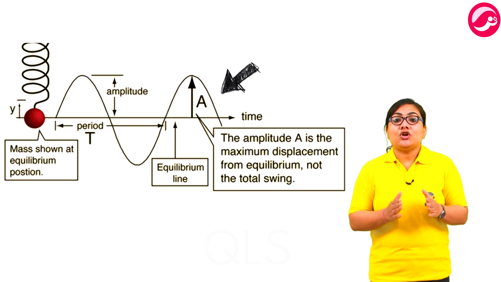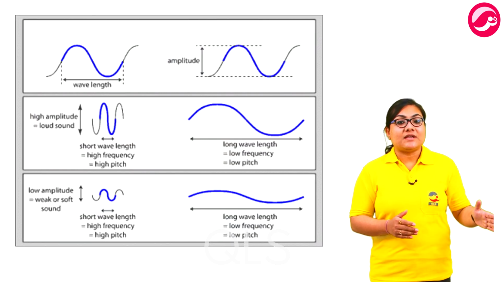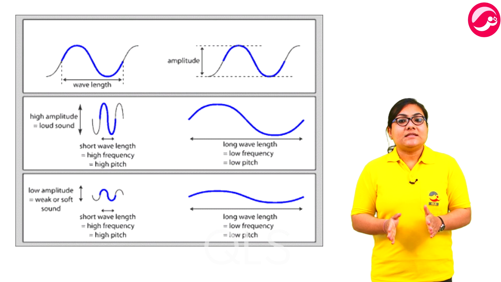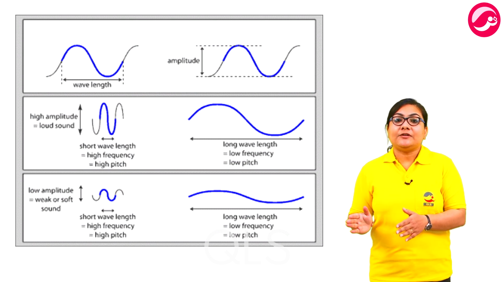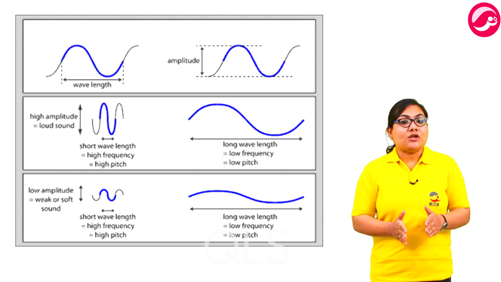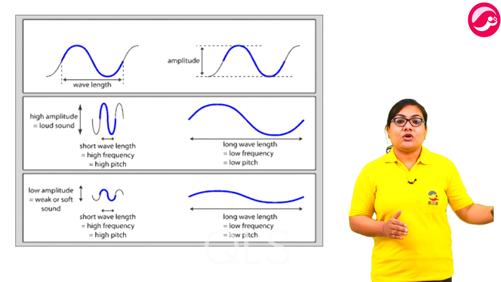Amplitude is the energy of sound. Louder sound has greater amplitude whereas softer sound has shorter amplitude. Thus, louder or softer sound is determined by its amplitude. Since louder sound has greater energy, consequently greater amplitude, it travels a longer distance. Softer sound has smaller energy, consequently shorter amplitude, thus it travels a shorter distance.